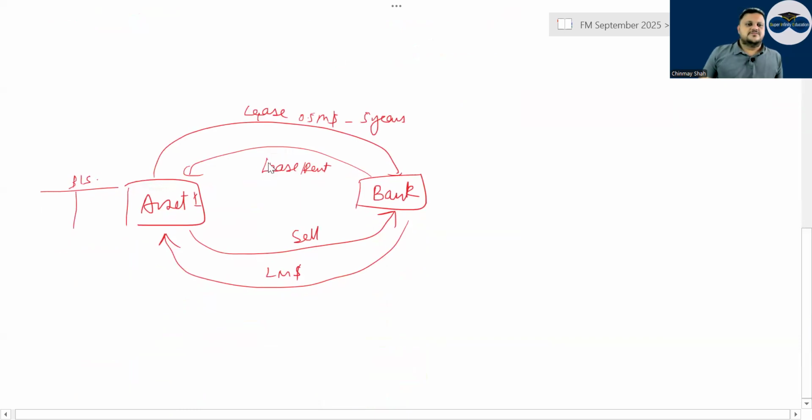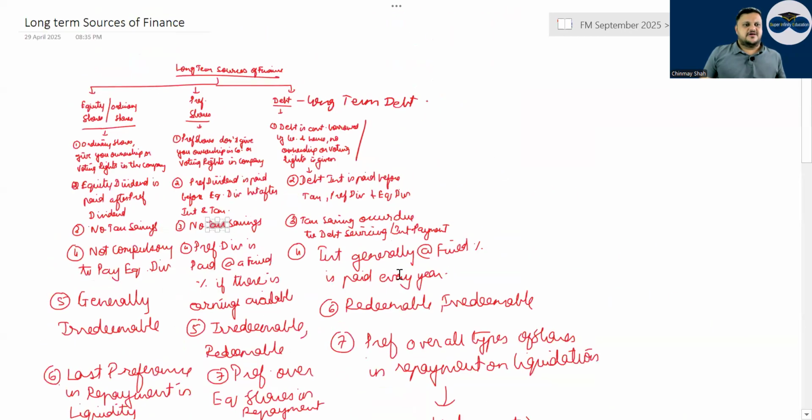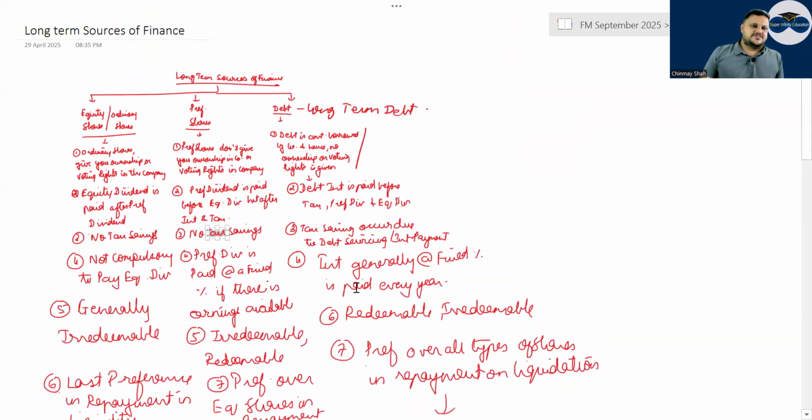Then going ahead, the long-term sources of finance, there are 3 sources. This has been asked also: what is the best way of taking up a long-term source of finance?